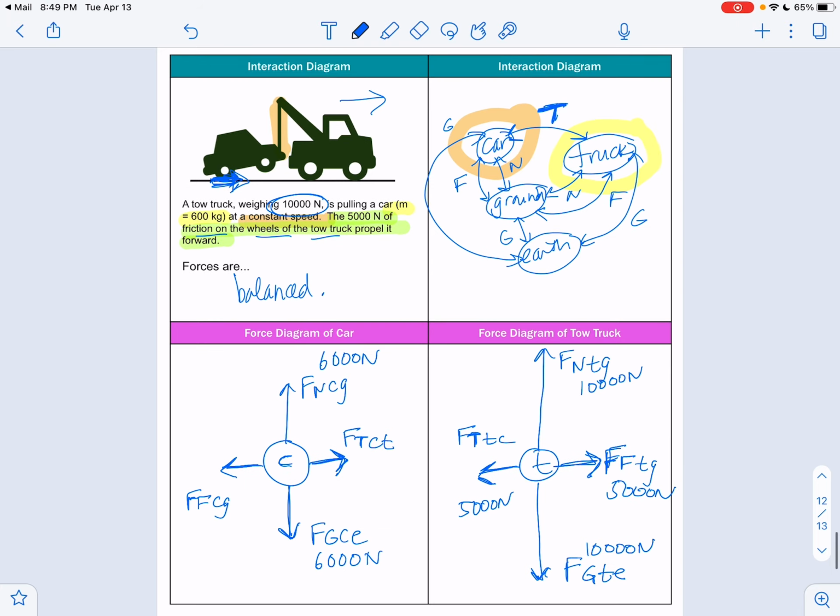This is not really to scale very well. Now I have to look for the pair. I have car and truck, so I'm looking for the one that has the car and truck interaction, and there it is. So this one and this one are going to be a pair. I know this is 5,000, so this has to be 5,000. And since the forces are balanced, then this also has to be 5,000. All right, so there you go.